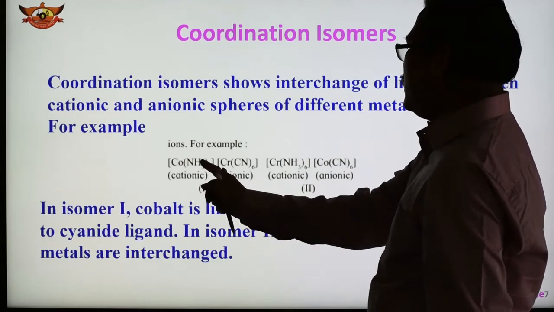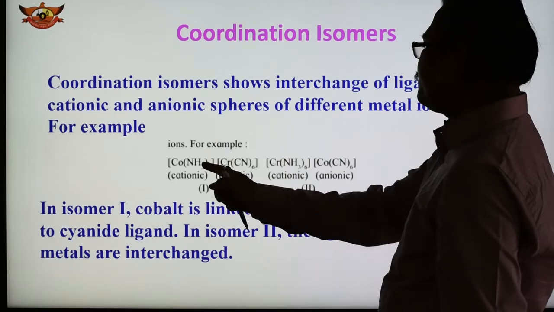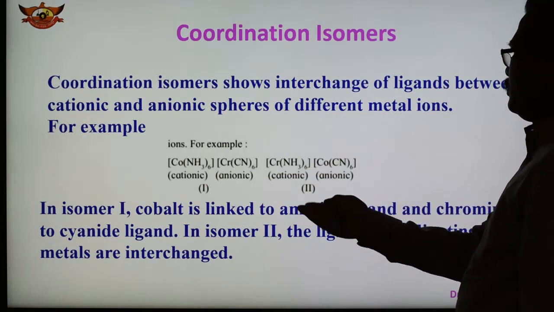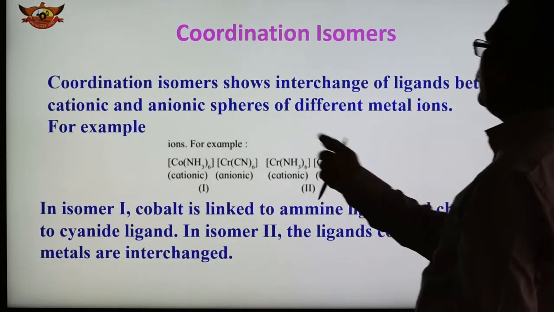This is cobalt amine. This is cationic and this is anionic. Now here, this is cationic, anionic. As we know, a complex starts with the positive ion. So this is cationic, cationic, and then anionic. So here, what is there?